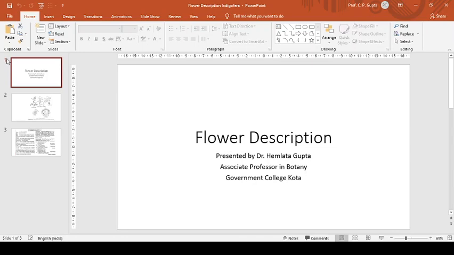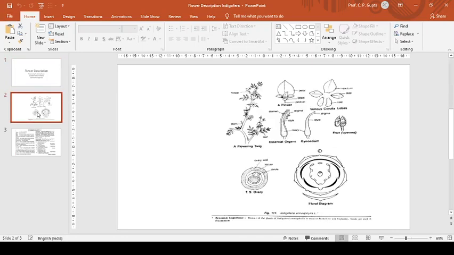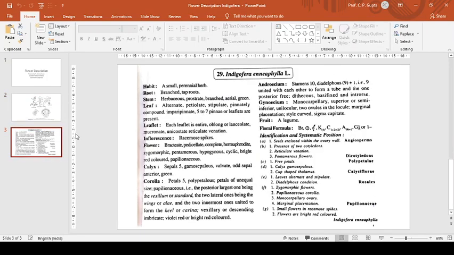Indigofera enneaphylla, a small perennial herb with branched taproot system. Stem is herbaceous, prostrate, branched, aerial, and green.